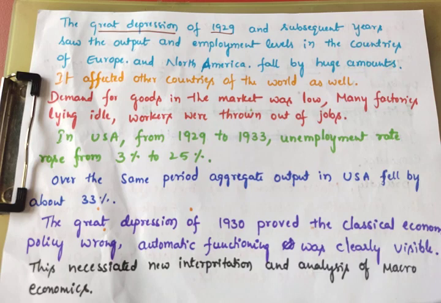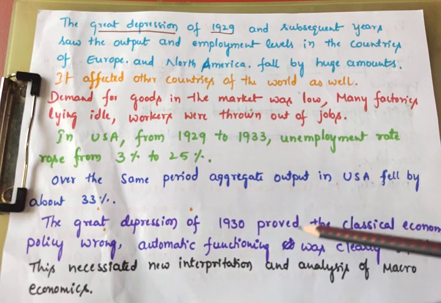Output was stopped. This is called the Great Depression. The Great Depression of 1930, especially, happened at the time of 1929. The Great Depression of 1930 proved that classical economic policy was wrong. This situation has proved that the classical economic policy was wrong. What did they believe? Automatic functioning. According to them, automatic functioning, and they believed in the invisible hand.